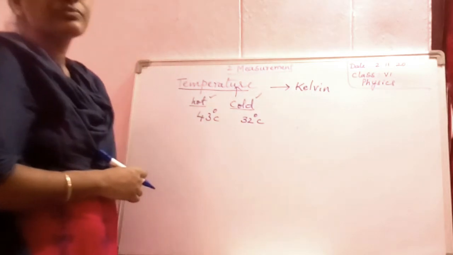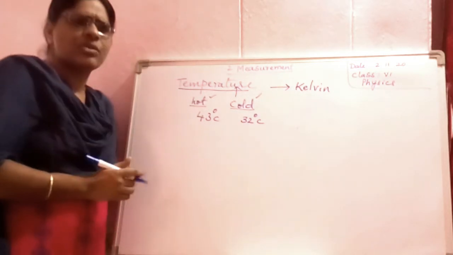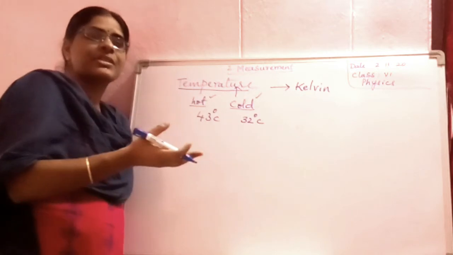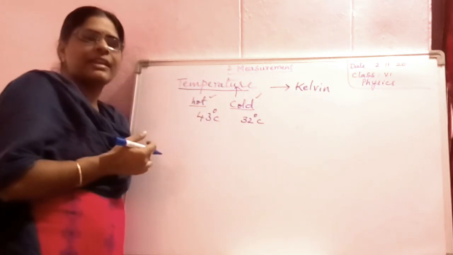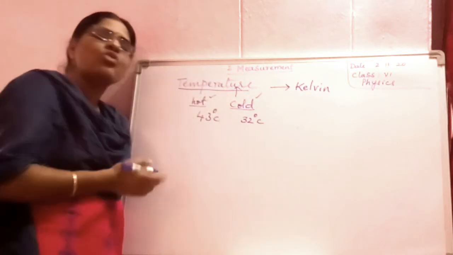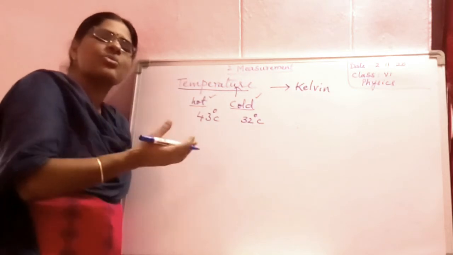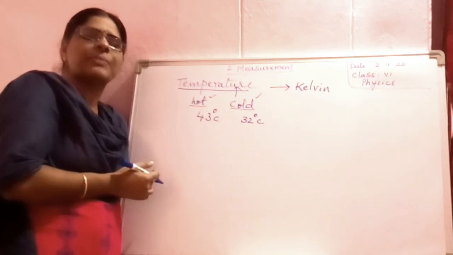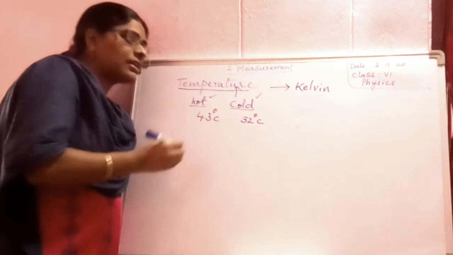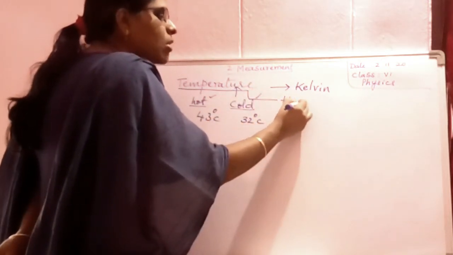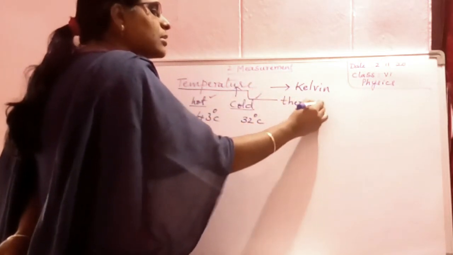Now, you may be getting a doubt. For measuring length, we use tapes or scales. Next, how do we measure temperature? There must be an instrument to measure temperature. That instrument is the thermometer.